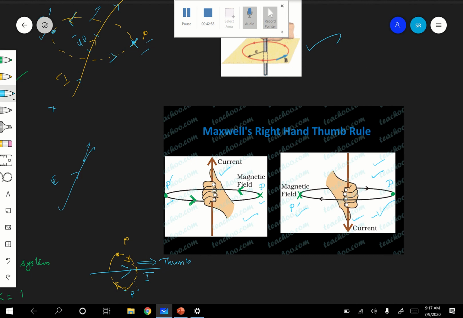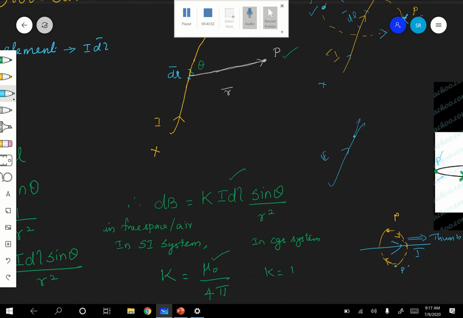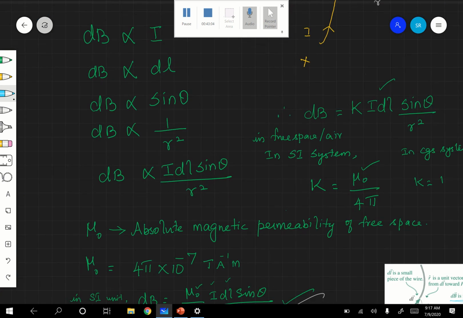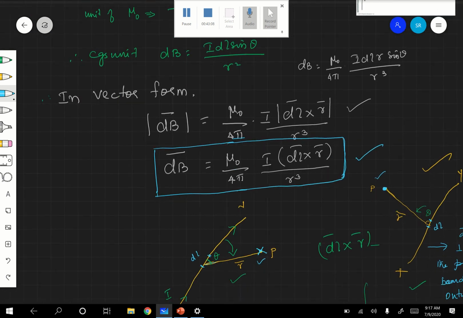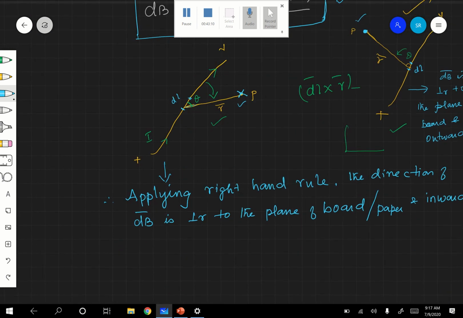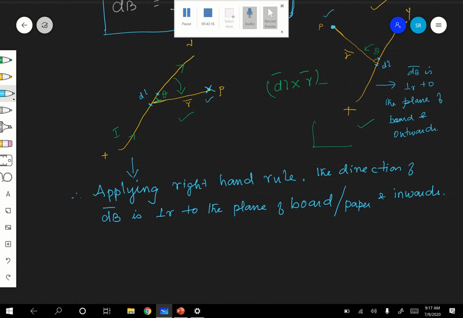So this is how we have to find out the direction of dB. Very, very important. Hope you are following. So direction is clear. But we have found out only dB. Therefore our job is to find out B, the magnetic field. Therefore how to find out the magnetic field?